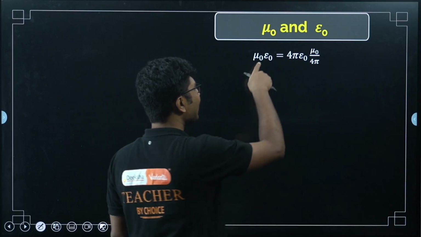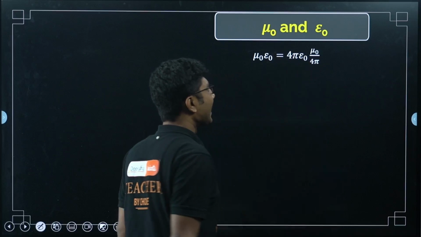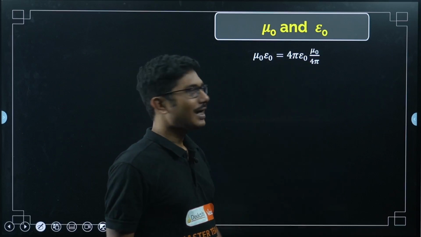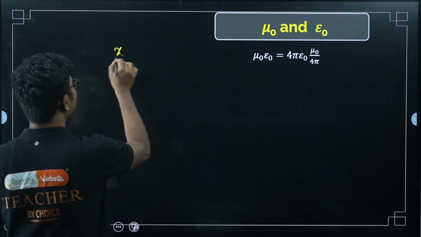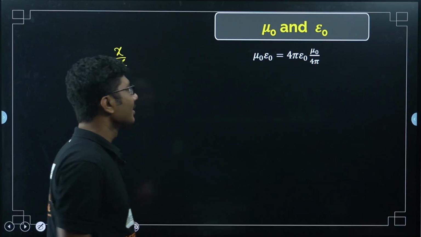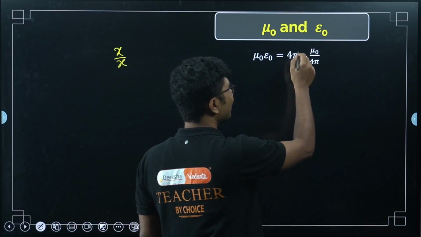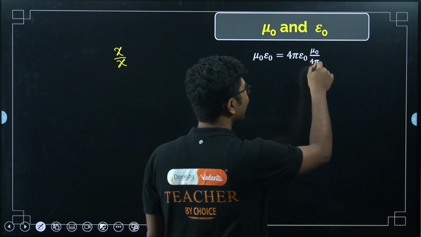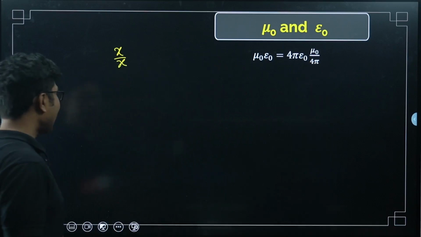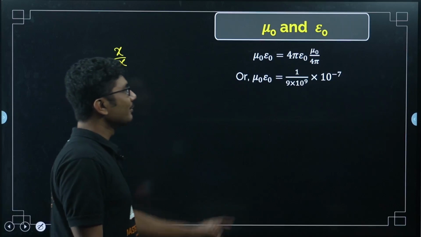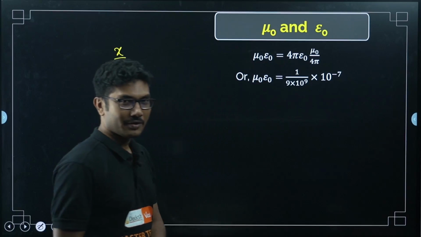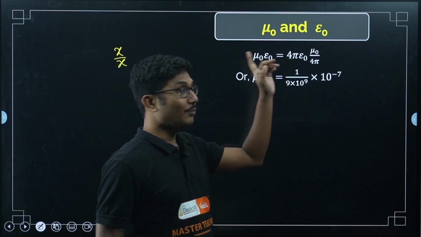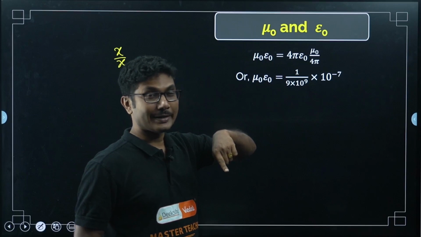When multiplying, I can add one 4 pi in the numerator and another 4 pi in the denominator, multiplying and dividing by the same term. Now we know that 1 by 4 pi epsilon naught is 9 times 10 to the power of 9.